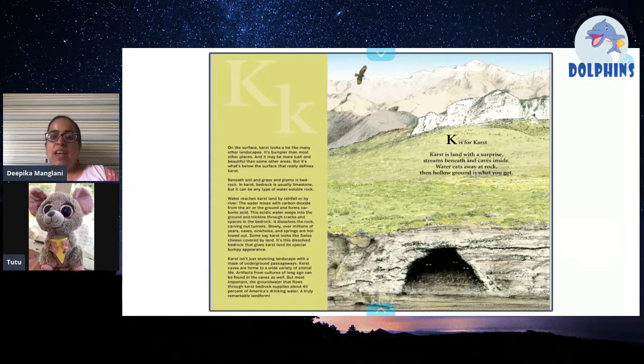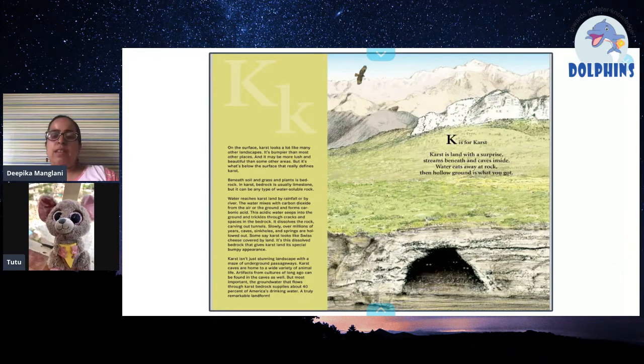K is for karst. Karst is land with a surprise. Streams beneath and caves inside. Water eats away at rock. Then hollow ground is what we got.